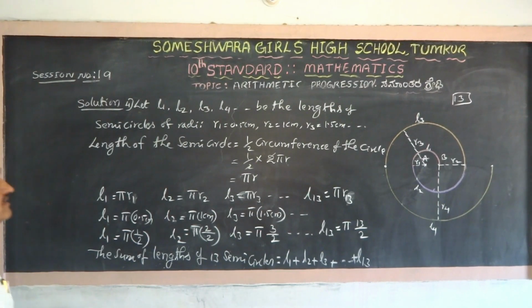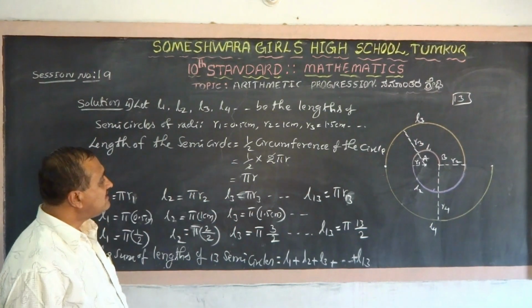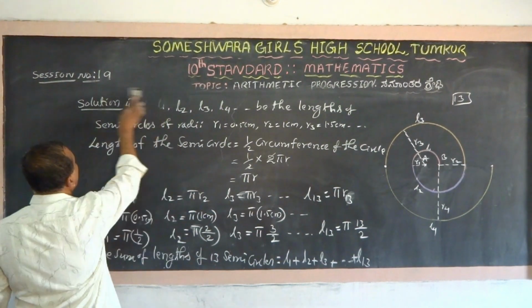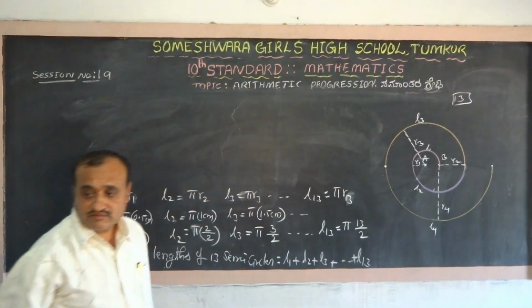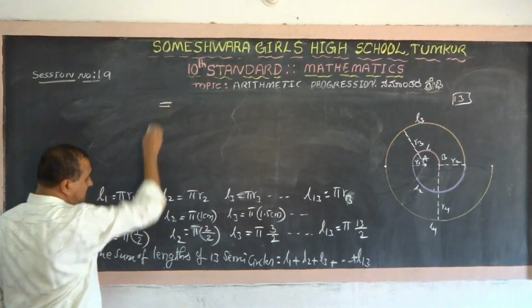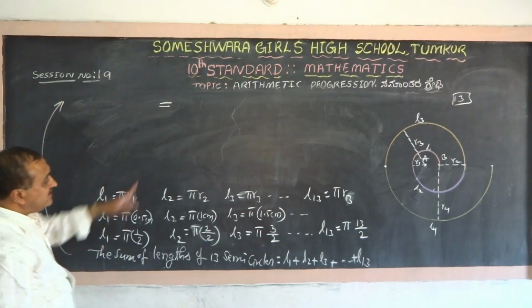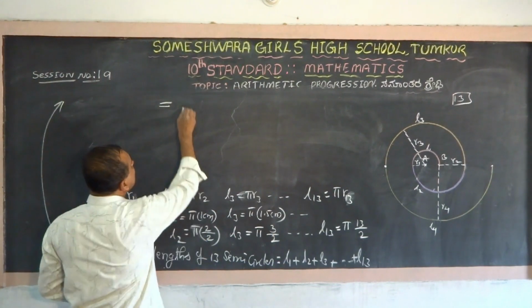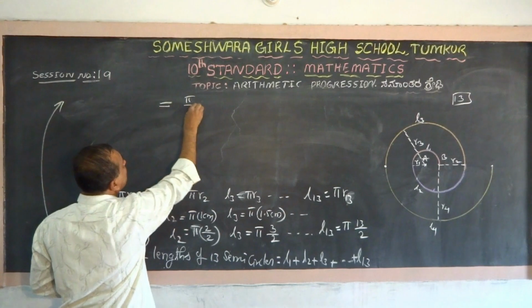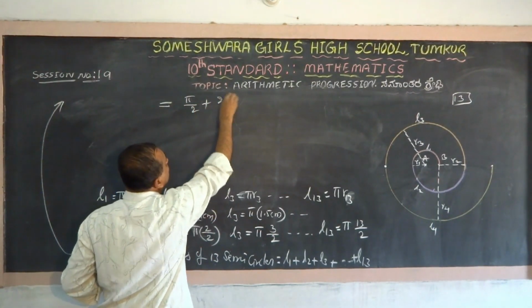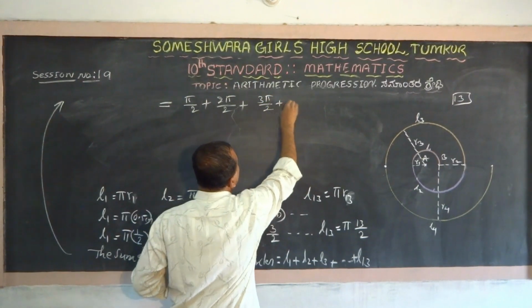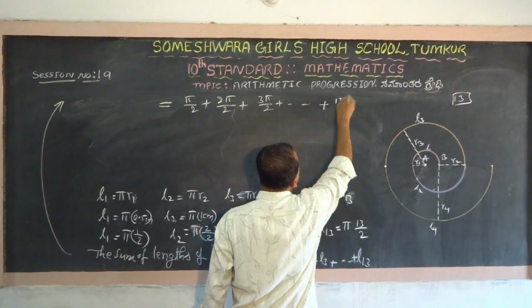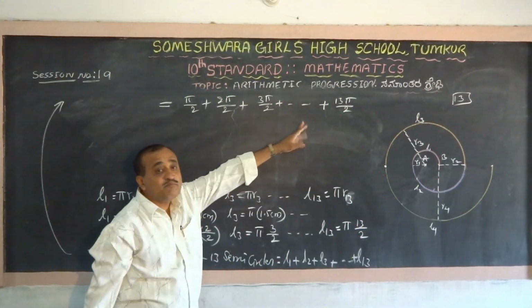Now let us take the continuation here. It equals L1, which is pi by 2, plus L2, which is 2 pi by 2, plus 3 pi by 2, plus etc., plus 13 pi by 2. In all these, pi by 2 is common.